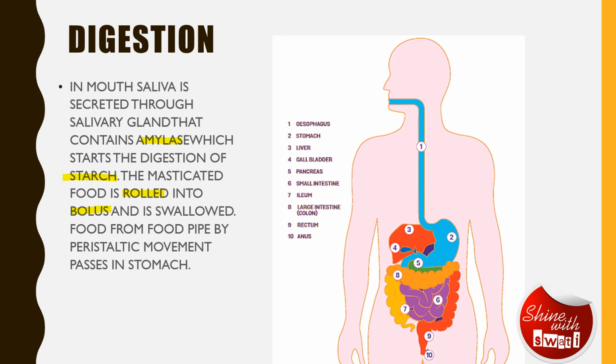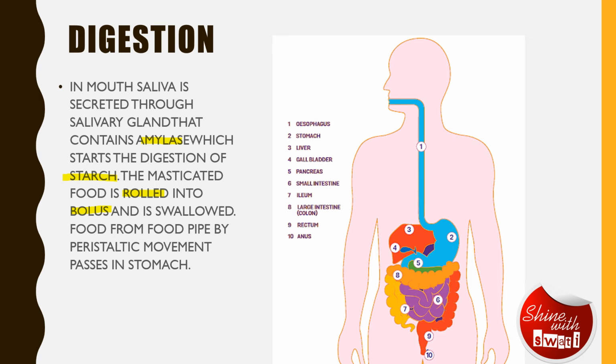Now the question is that whatever food we eat, when it is converted into this bolus form with the help of esophagus, does it fall directly into the stomach? No, it does not directly fall into the stomach. It's not like that you eat and it directly goes to the stomach. No, there is a term here, that is peristaltic movement.